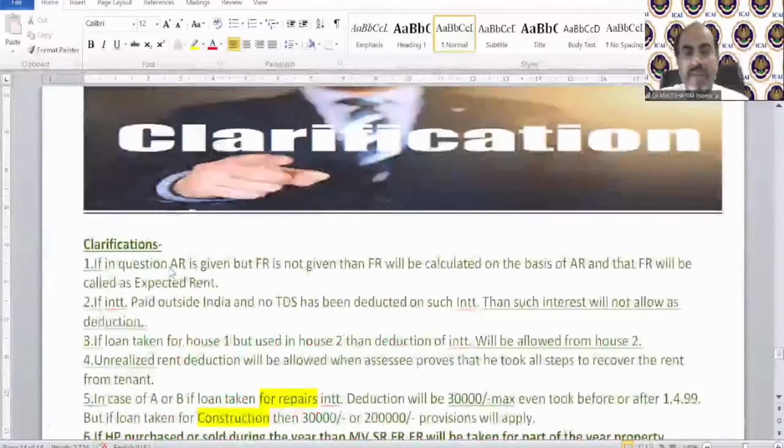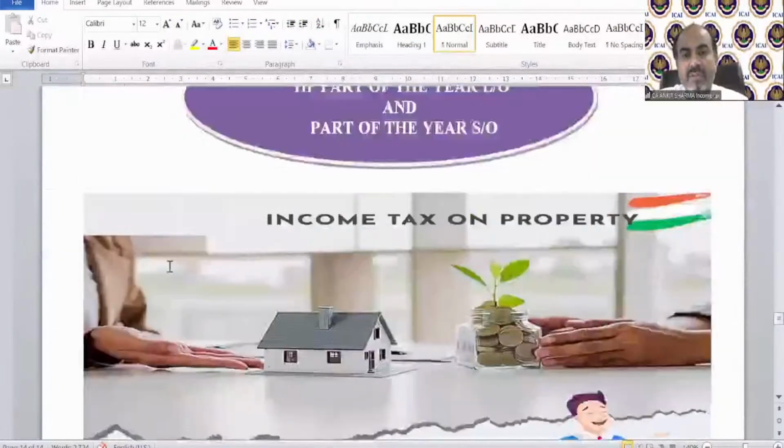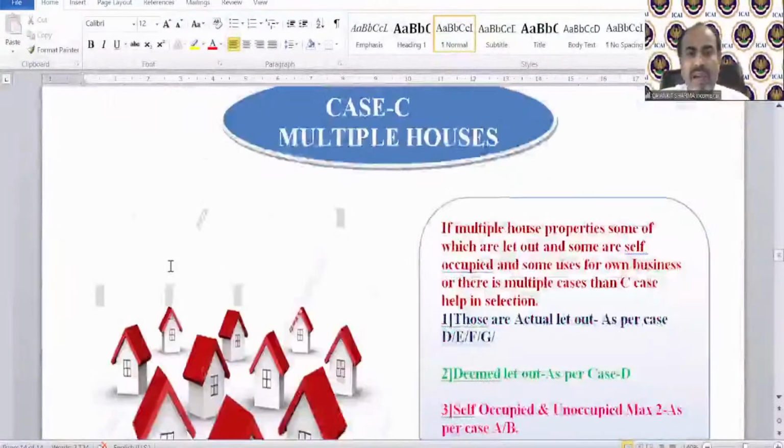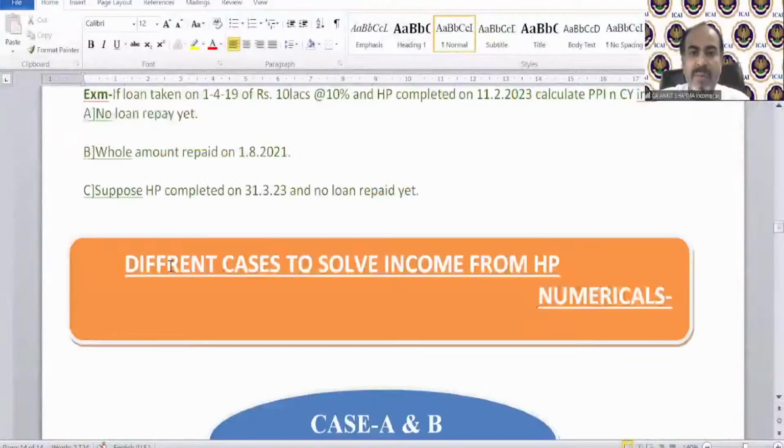One thing was left, some clarification on the first page. After that, we'll move on to our numerical part from the study material.